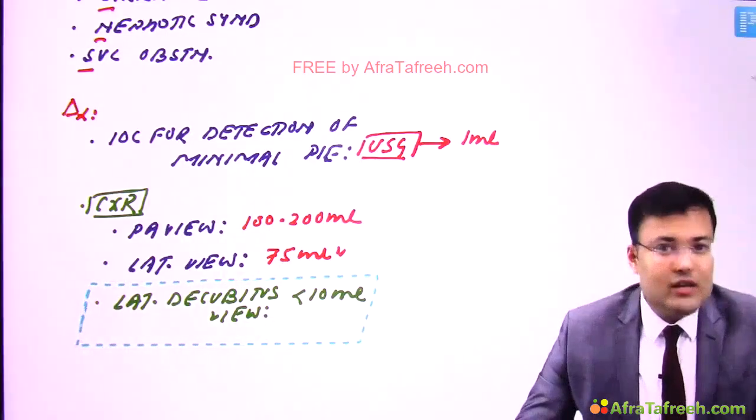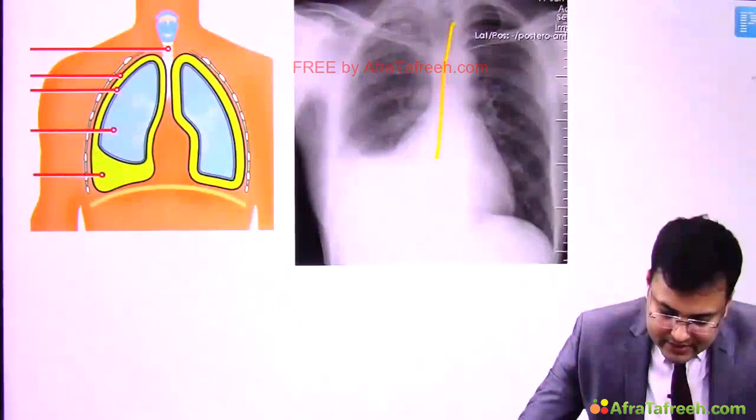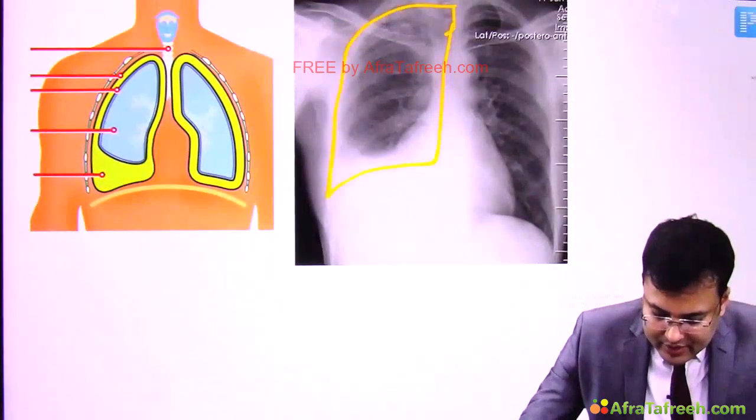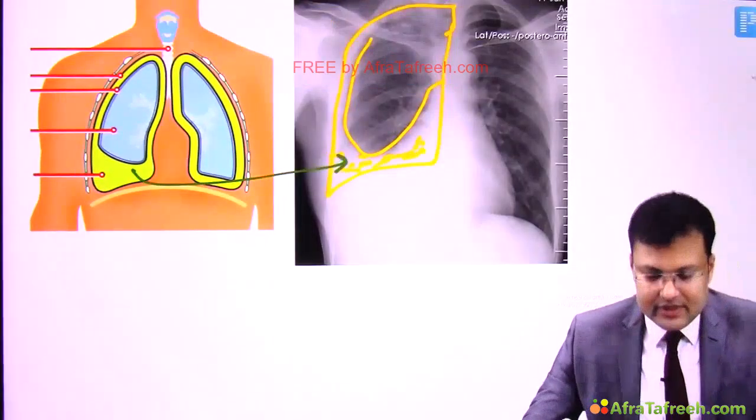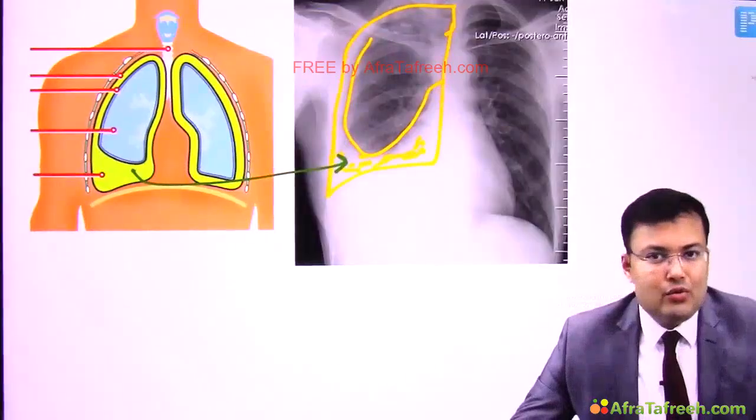Now see how it looks like on chest x-ray. So in this, can you see this is the margin? Clear? And here you can see this is the lungs. So you can notice that what? There is collection of fluid. Clear? So you can correlate it with this diagram. So this is the chest x-ray showing pleural effusion.